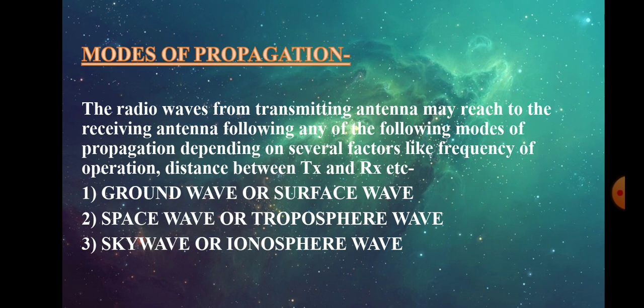If we see the application of it, then we find that it is mainly used for the broadcasting purpose. There are basically two phenomena that occur in ground wave propagation. The first one is absorption and the second one is attenuation. The absorption is due to the fact that the radio wave propagates over the surface of earth, and attenuation is due to the radio wave propagating along the surface of earth.